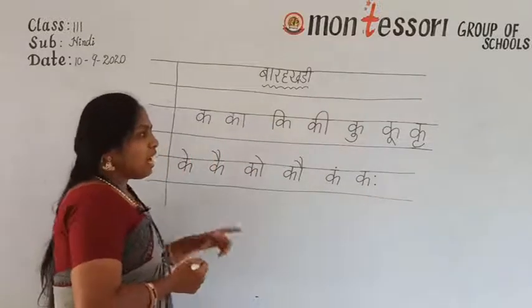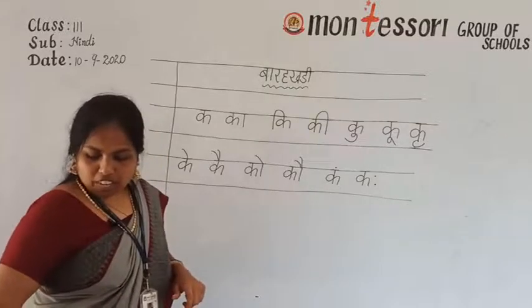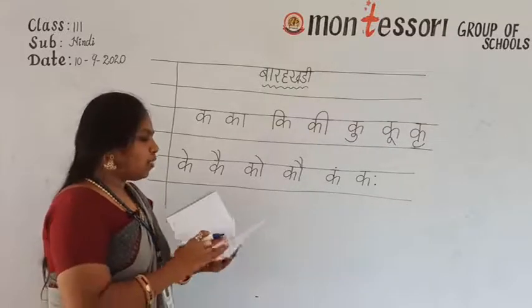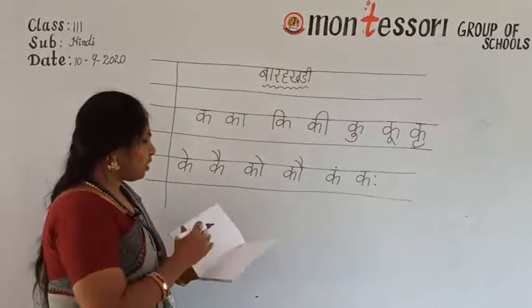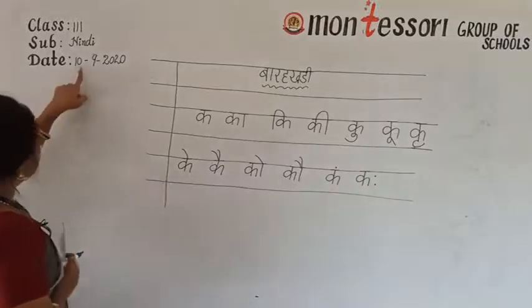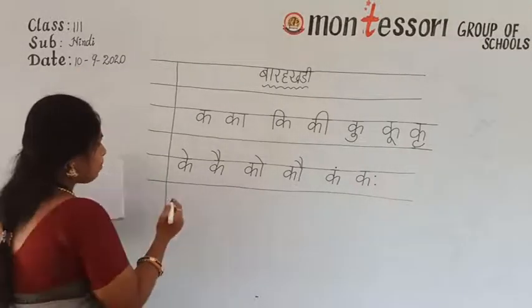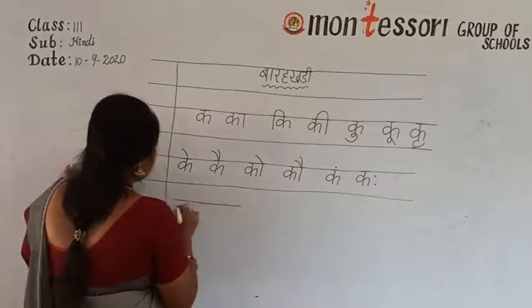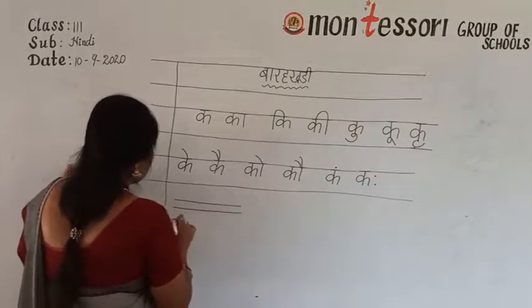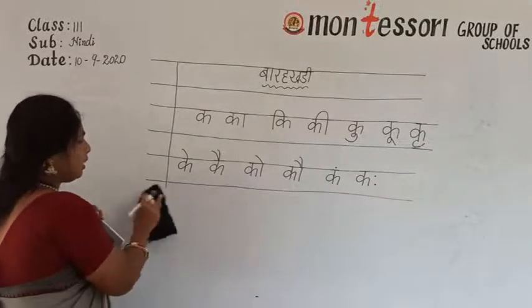Okay children, after this you have to take your small copy. Take out your small copy and pencil. Mention day and date. Today's day and date. See, you have to write on the left side of the page. I am giving only some letters to write in the copy.